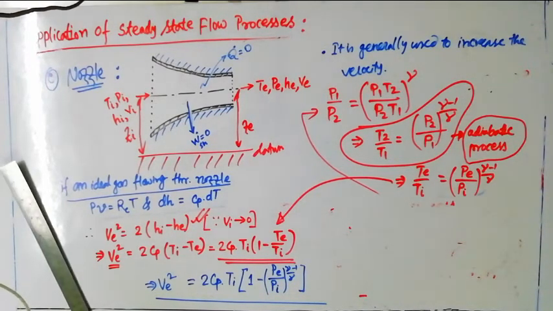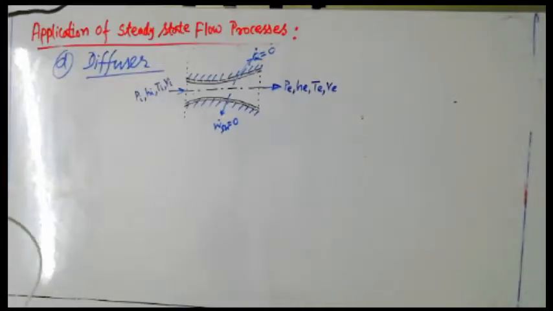Then we are going to use the same thing for the diffuser, and then we will proceed to the heat exchanger. Now in the case of the diffuser, what we can see is that a diffuser is a device which basically decreases the kinetic energy of the working fluid at the exit. That means it is just the reverse of the nozzle. A nozzle generally increases the velocity from inlet to exit, and a diffuser does the reverse, so from inlet to exit the velocity is going to decrease.